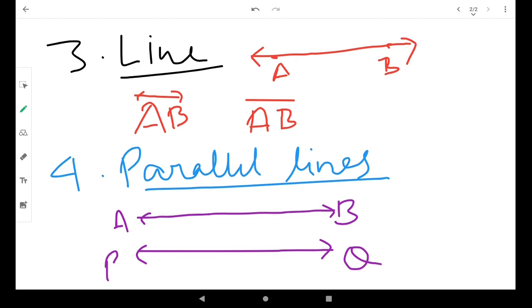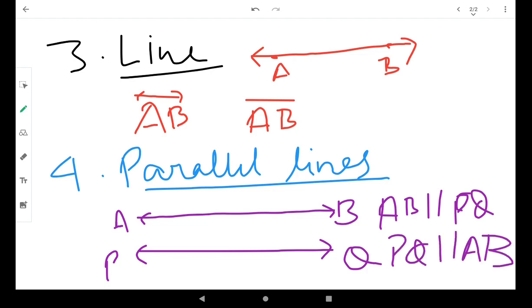Because these are two straight lines in a plane and they never intersect each other even when extended infinitely in both the directions. And we can represent parallel lines like this. So we can say that AB parallel to PQ. Same for PQ, here PQ parallel to AB.